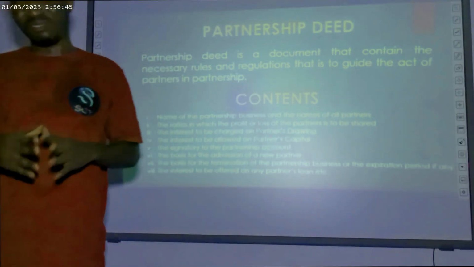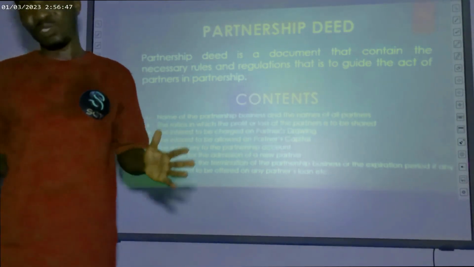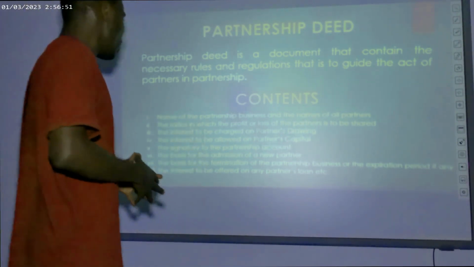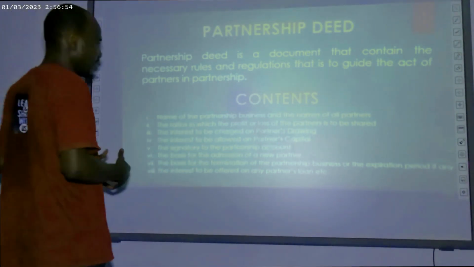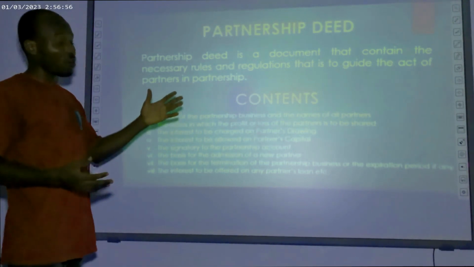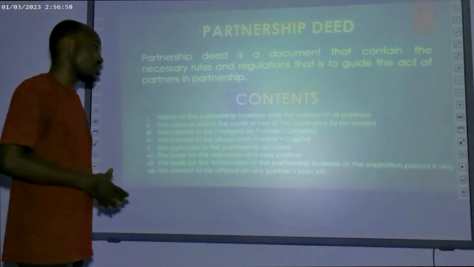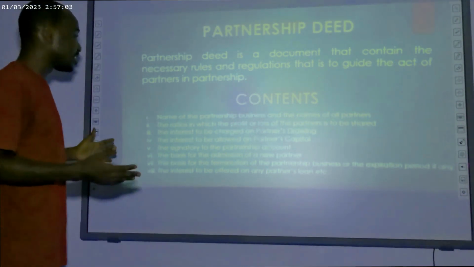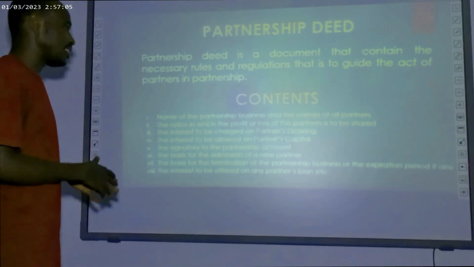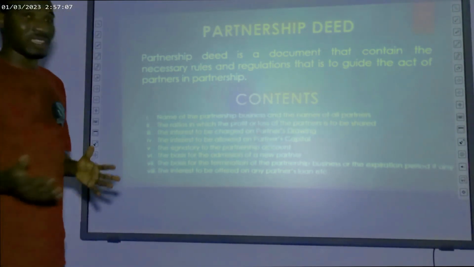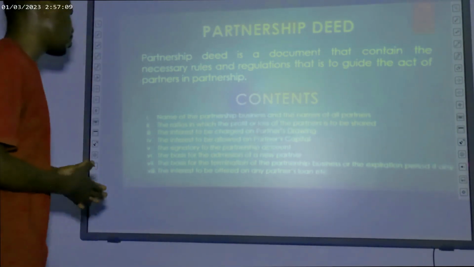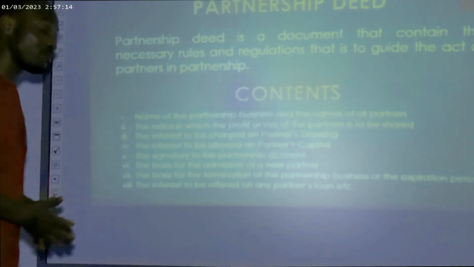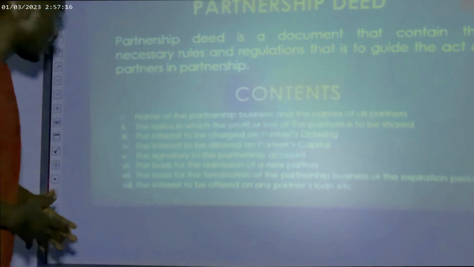The document that defines those regulations, the acts and actions of the partners, is called the partnership deed. So what does the partnership deed actually contain? The partnership deed will contain the name of the partnership business and the names of all the partners that are available in the partnership.